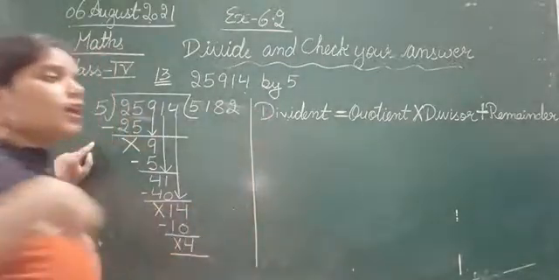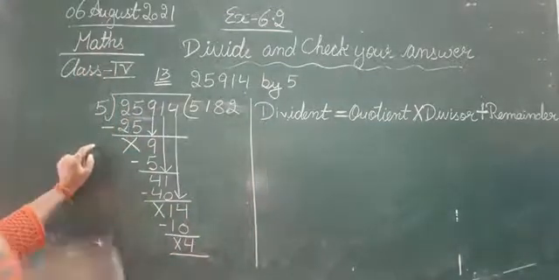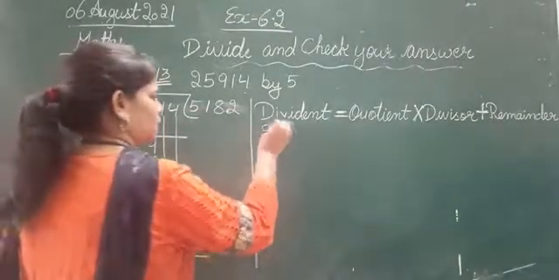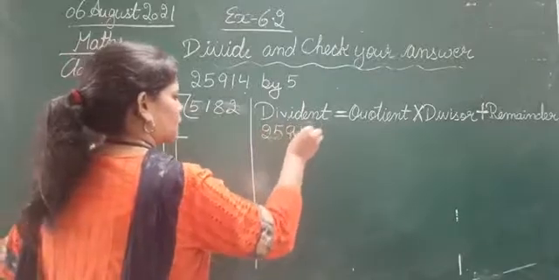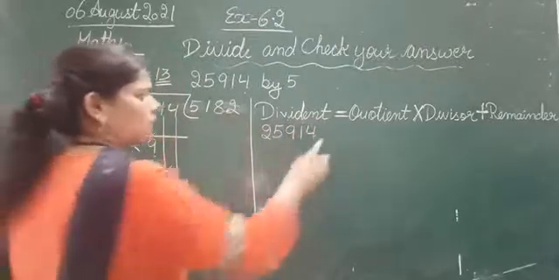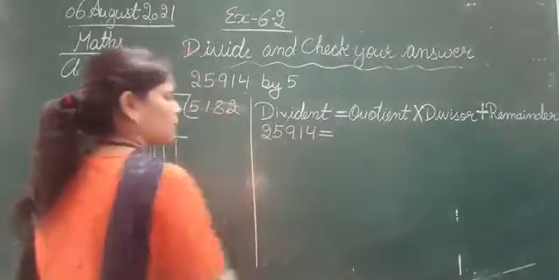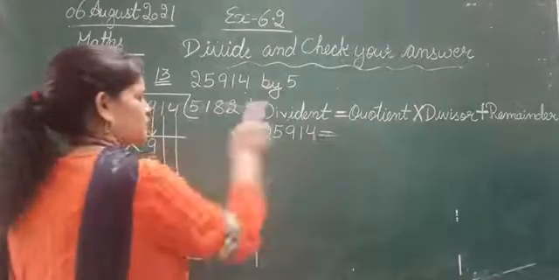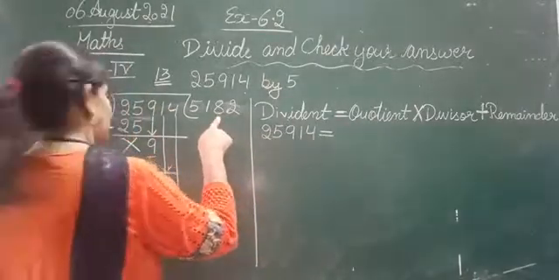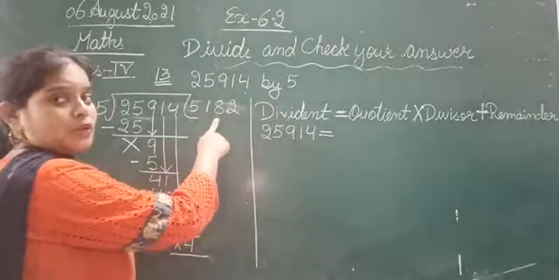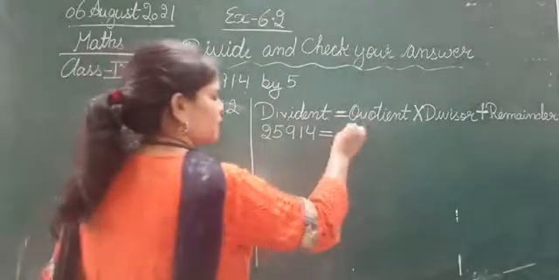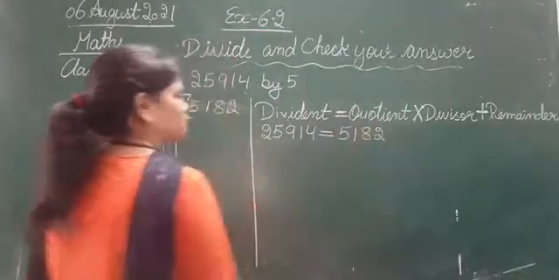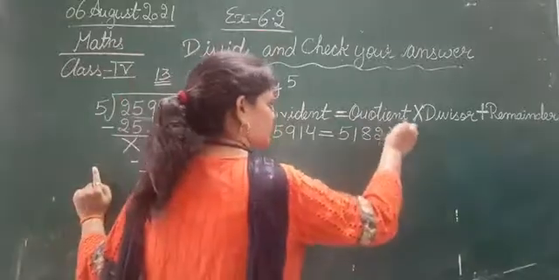Now we will put the values. So dividend is equal to 25,914, this is the dividend. Here we are having the is equal to. Next is quotient. So what is the quotient? Quotient is 5,182. Then we are having the sign of multiplication.